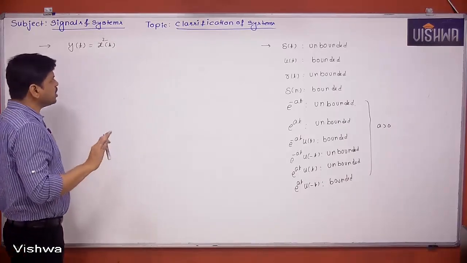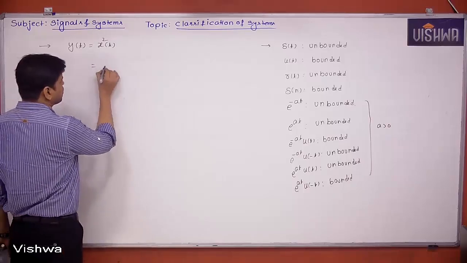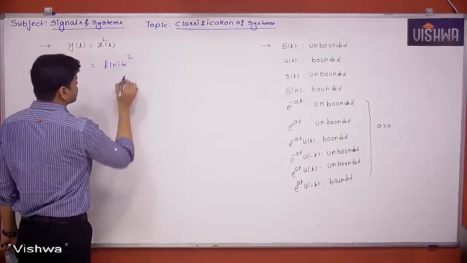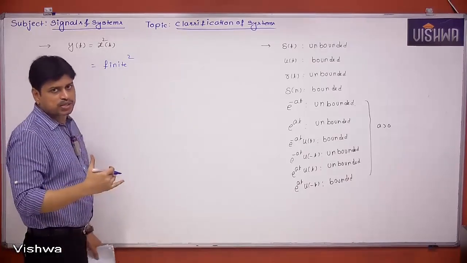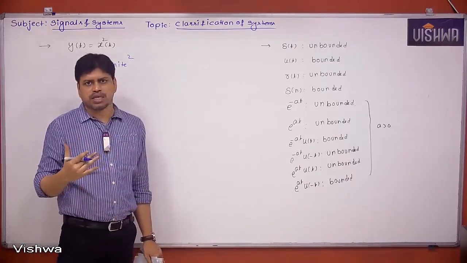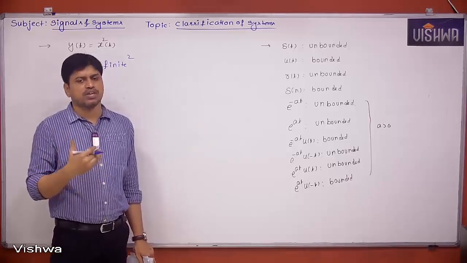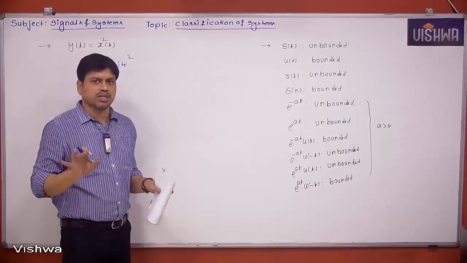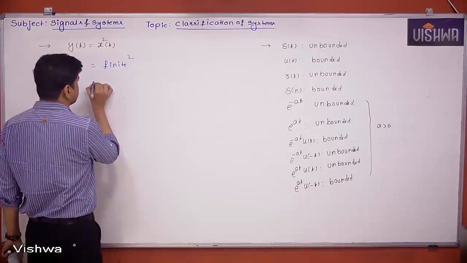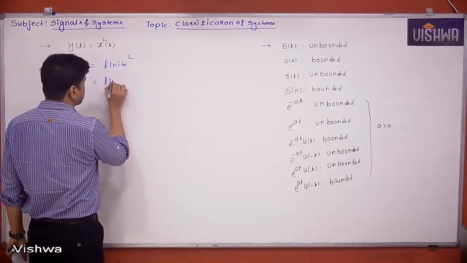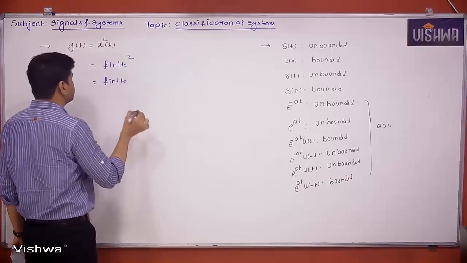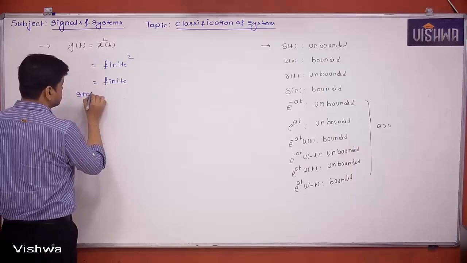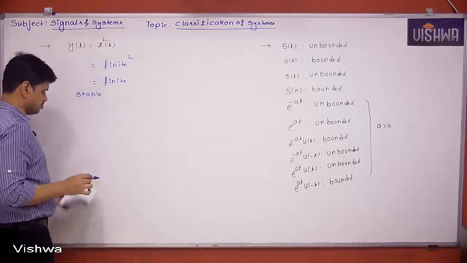Now, input is bounded means, can I say it is some finite value? It is some finite value, square. So if you take a finite value and square it, whatever may be the large, it doesn't matter, but still it is going to be a finite value. It will never reach infinity. So for a finite input, we are getting finite output. So the system is a stable system. Next.